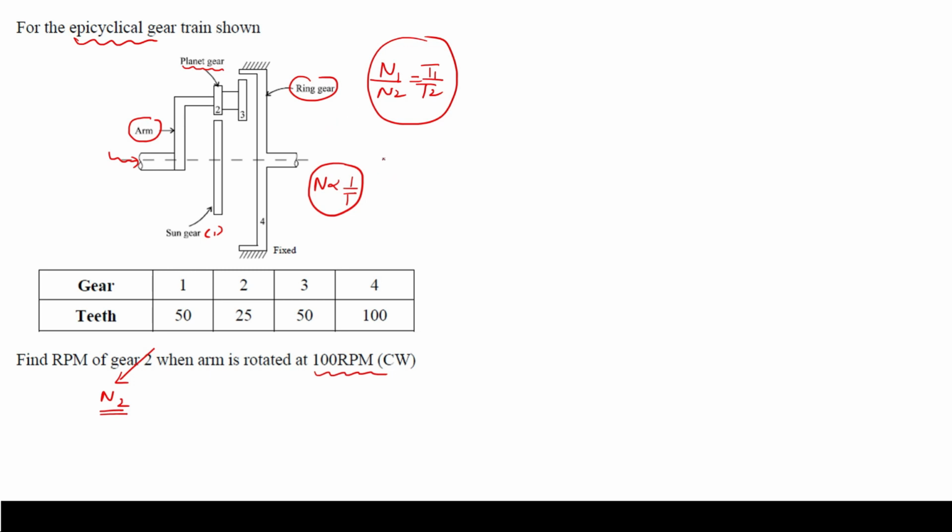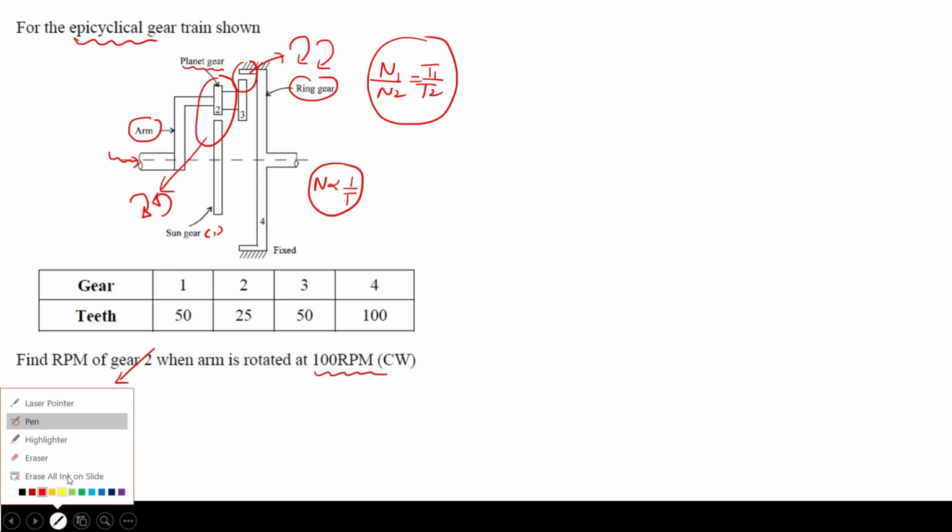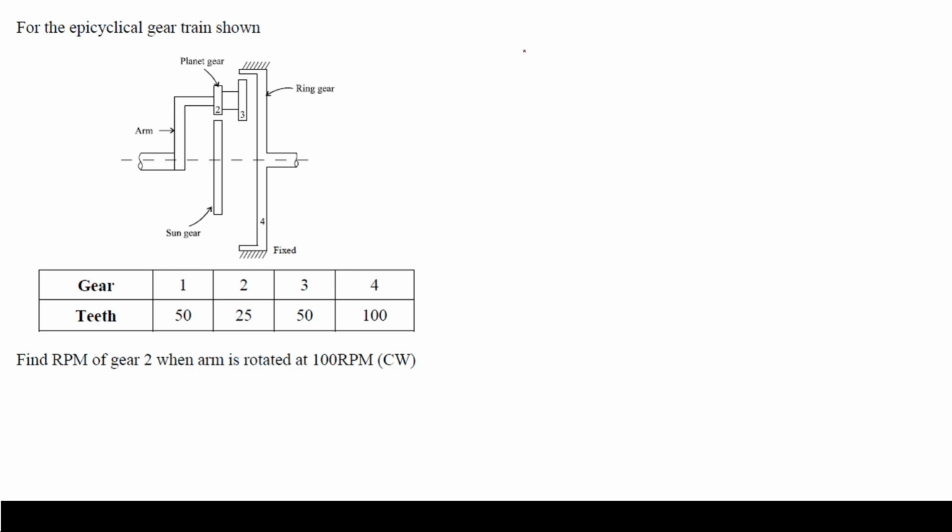This is the concept that is useful in this question. And second, if gears are meshing externally like this, 1 and 2, they are going to rotate in opposite directions, that is, one is clockwise, the other is anti-clockwise. And if gears are meshing internally like this, they are going to rotate in the same direction. Okay, so these are the two concepts. If you know them, then you are able to solve the question. Now let's see how we can draw the table.